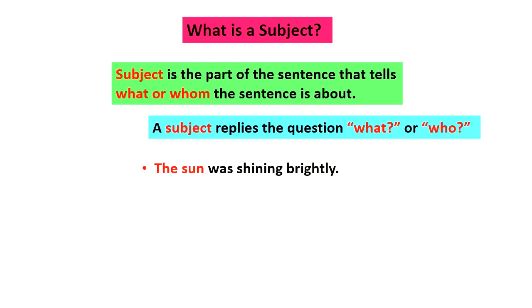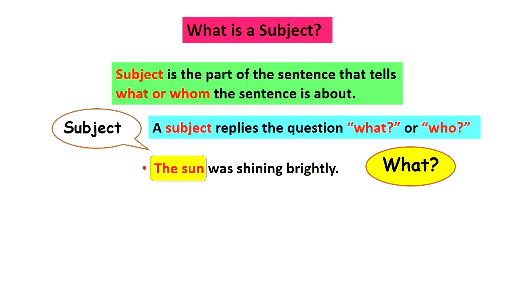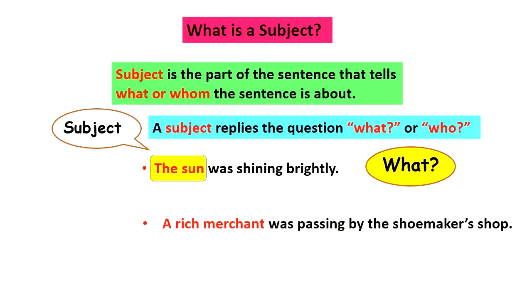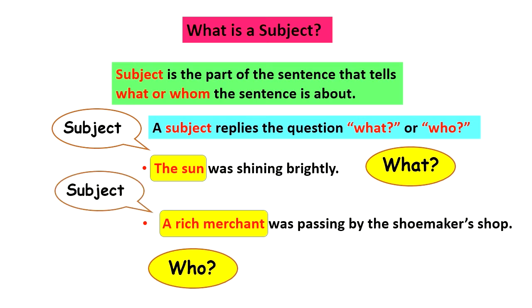For example, the sun was shining brightly. In this sentence, if we ask the question what we are talking about, we get the answer the sun. That means it is our subject. In the same way, a rich merchant was passing by the shoemaker's shop. If we ask the question who we are talking about, we get the answer a rich merchant. This is our subject.